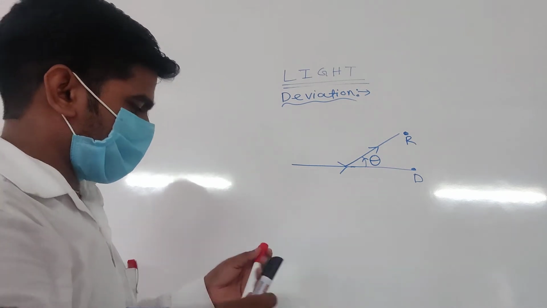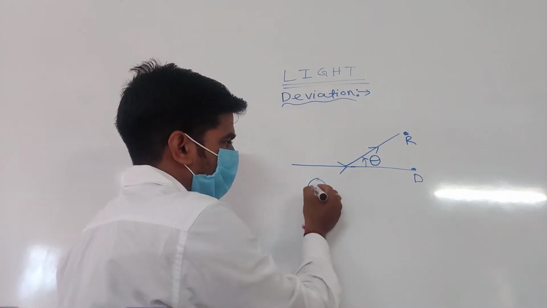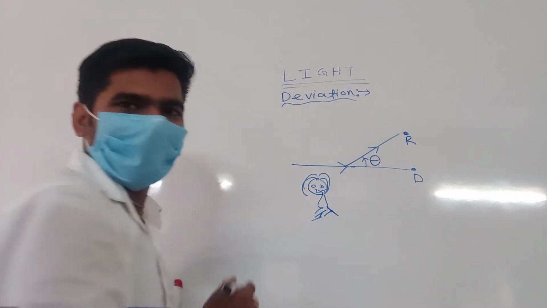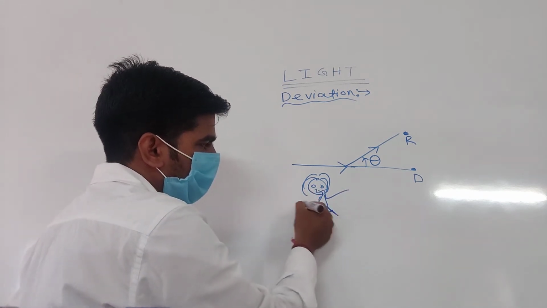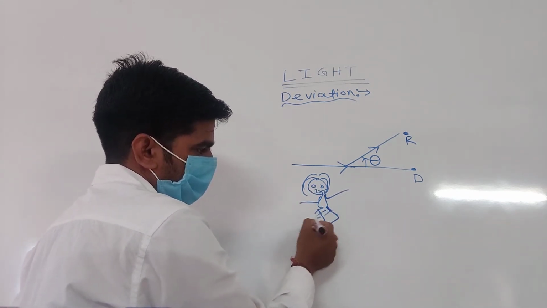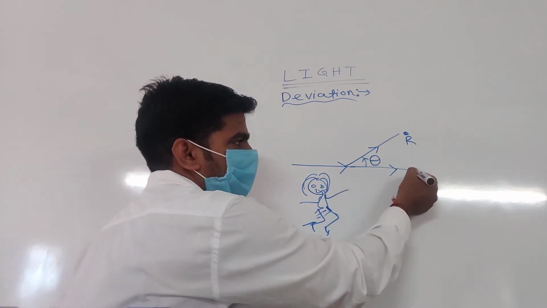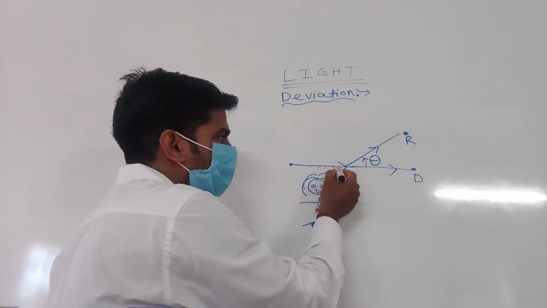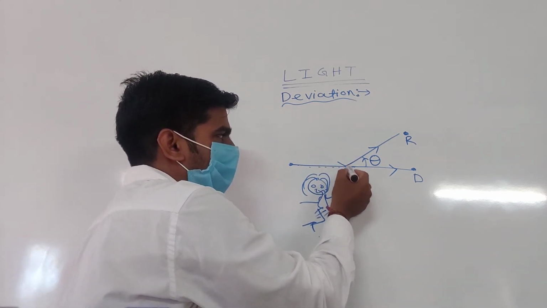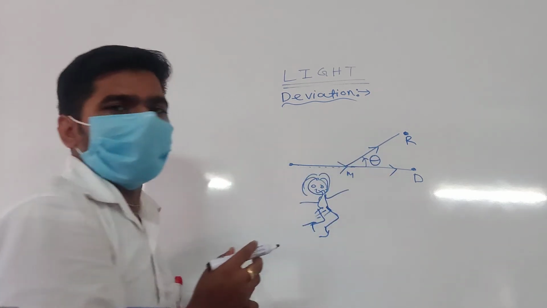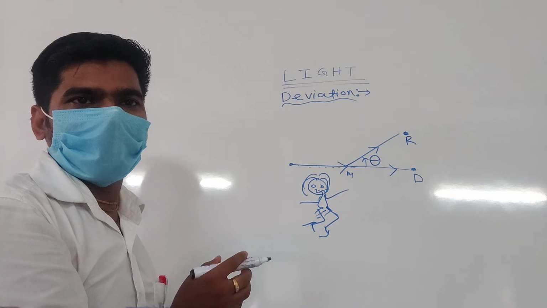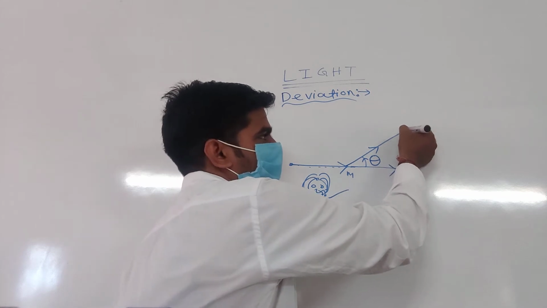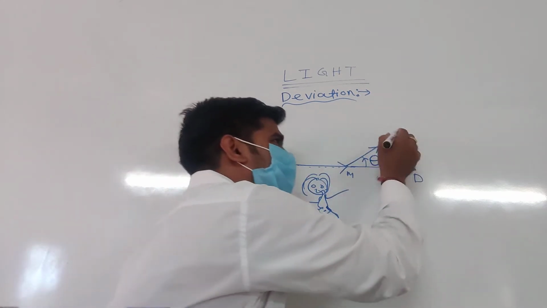Okay. Better listen. Suppose you move. This is your interesting diagram. Suppose you move in this direction. This is your destination point. You start from here. You move. At that point, suppose this is point M. At point M, you bend in a certain direction, and you reach point R. Is this R point your destination point?